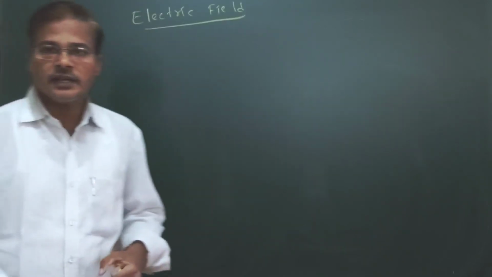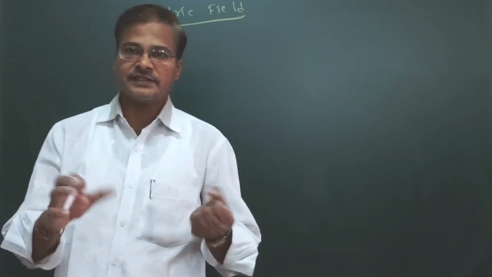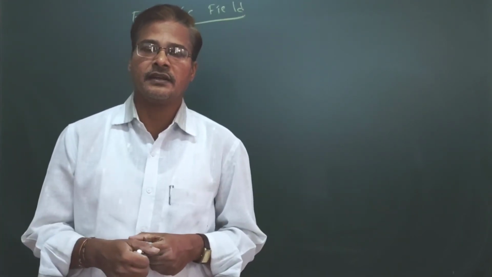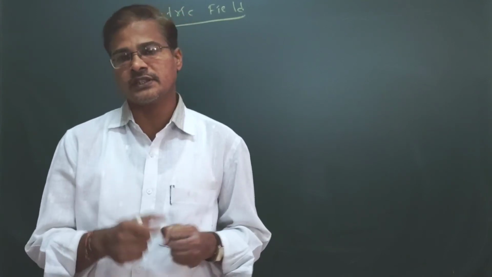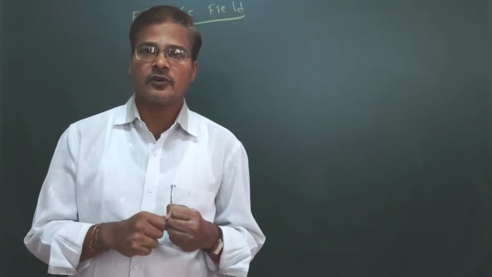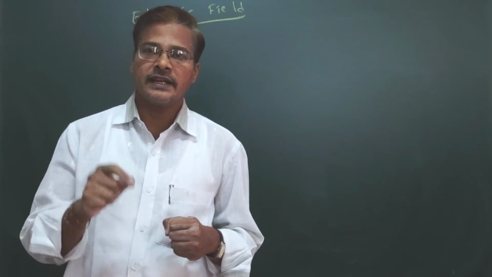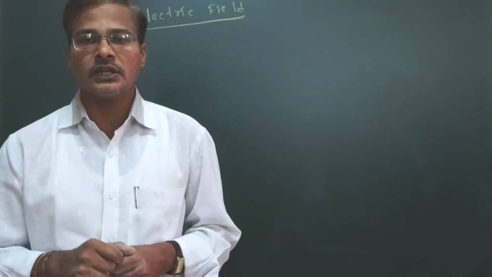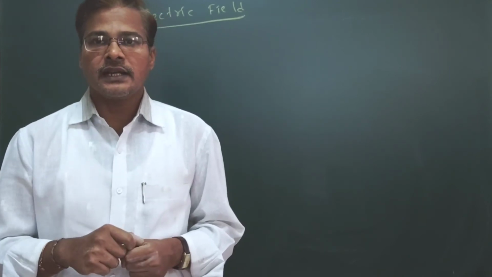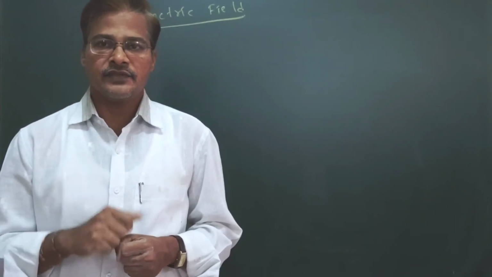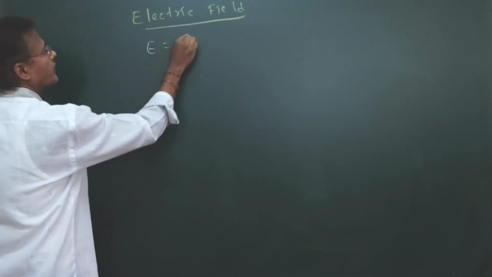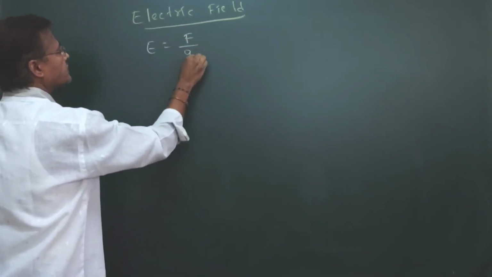Electrostatic field means the space around the charge where its influence can be felt, that is, where the force of attraction or repulsion can be felt. That is what we call the electrostatic field. The electric intensity means the force experienced per unit charge, which is called the electric field intensity. So E equal to F by q naught.